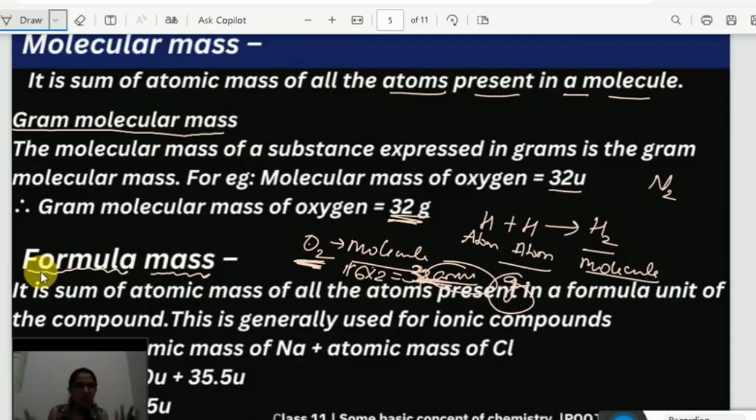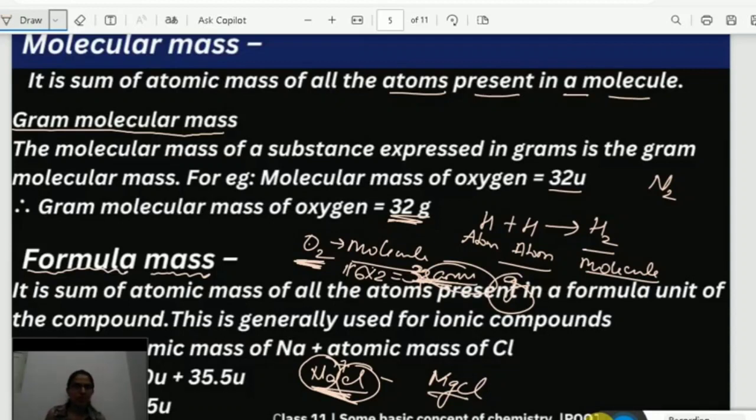What is this ionic compound? Ionic compound means a compound which has ions. Simple thing. I'll give you an example. NaCl. What is NaCl? A common salt which we use every day. We consume it, right? So in NaCl, we have Na plus ion and Cl minus ion. So these two are ions, right? So it becomes an ionic compound. Okay. Similarly, can you give any other example? Yes, magnesium chloride. Okay. There are many more examples you can think of.